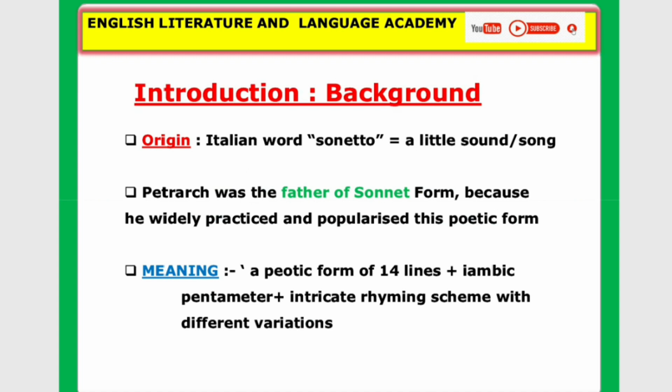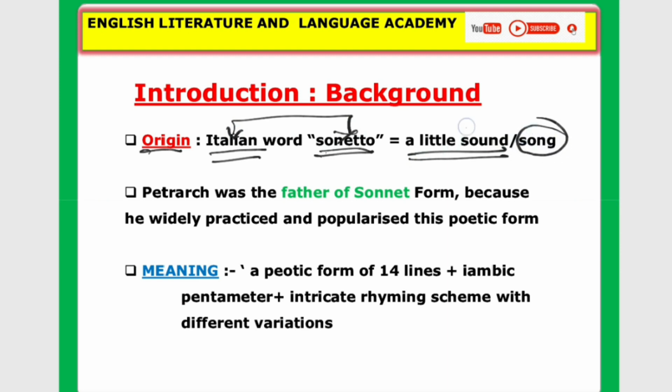So, introduction, which means the background of sonnet. See where it has begun. The sonnet form began in Italy, and the word sonnet came from sonetto. Look at the word sonetto. The origin of this word is Italy. What does sonetto mean? A little sound, in other words, a song. So please remember, sonnet means a little sound or song.